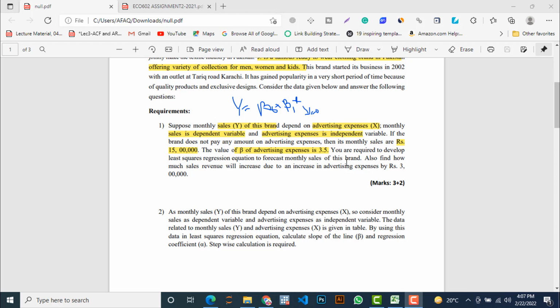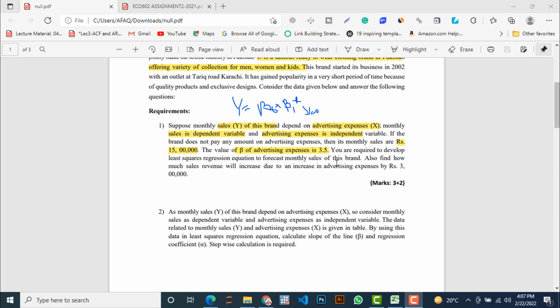If the brand does not pay any amount on advertisement expense, means X is equal to 0, then its monthly sales are rupees 1.5 million. The value of beta of advertising expense is 3.5. The value of beta has been given as 3.5, which is also called the slope of the line. You are required to develop a least square regression equation to forecast monthly sales of this brand.